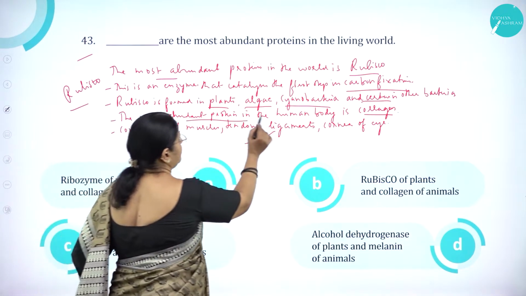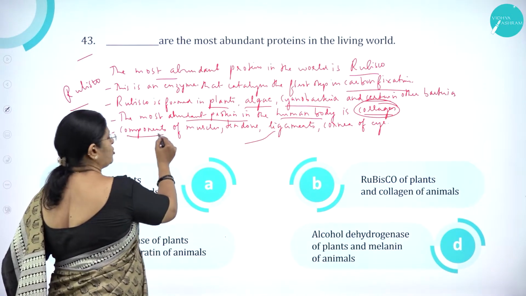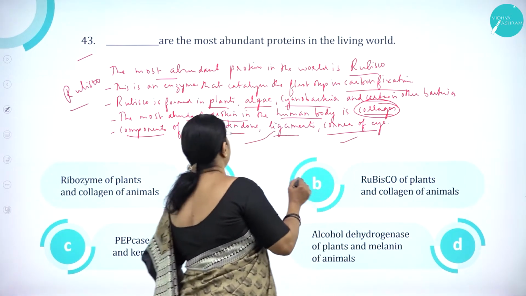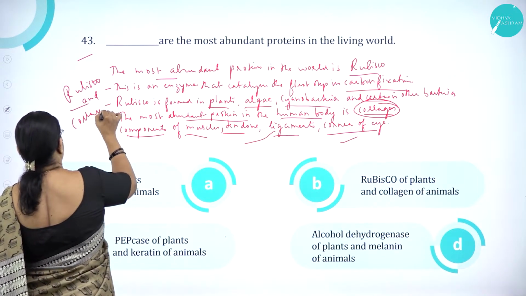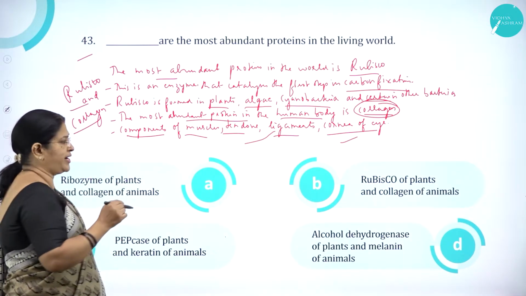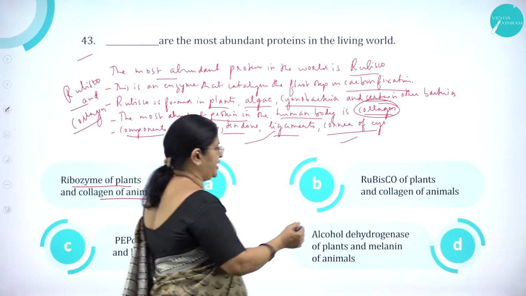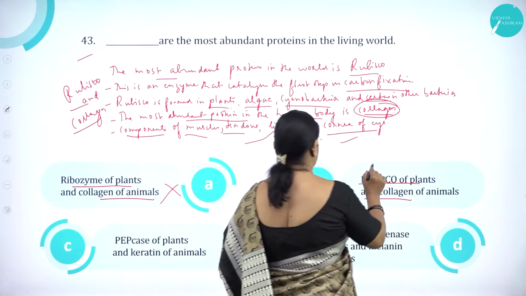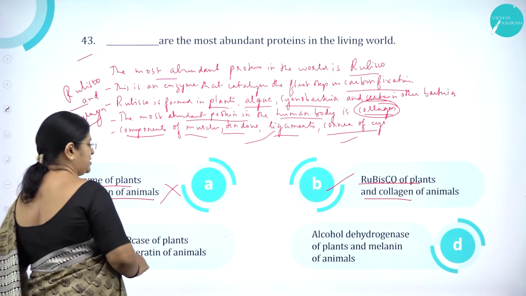Second one is the most abundant protein in the human body is collagen, as it forms the important components of muscles, tendons, ligaments and cornea of the eye. So it is Rubisco and collagen. The answer is Rubisco and collagen are the most abundant proteins in the living world. Here ribosome of plants and collagen of animals is wrong. Rubisco of plants and collagen of animals is correct. PEPCase of plants and keratin of animals is wrong.